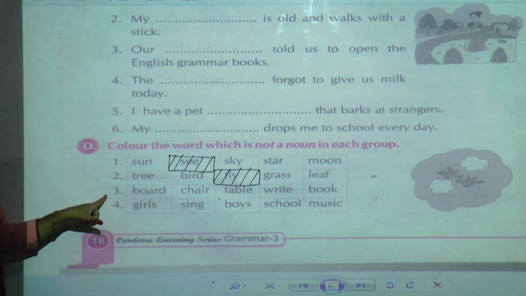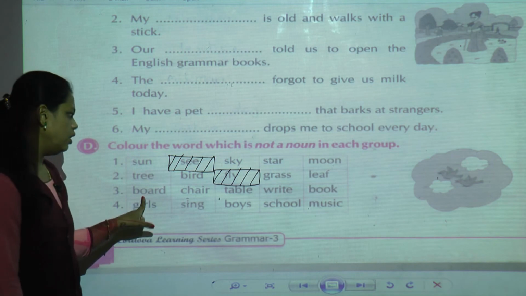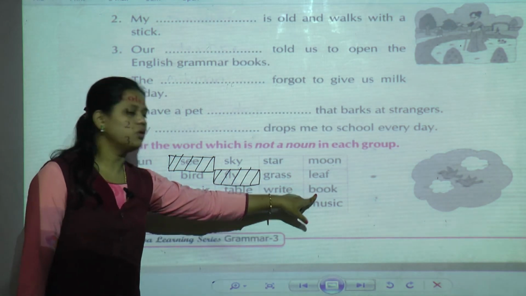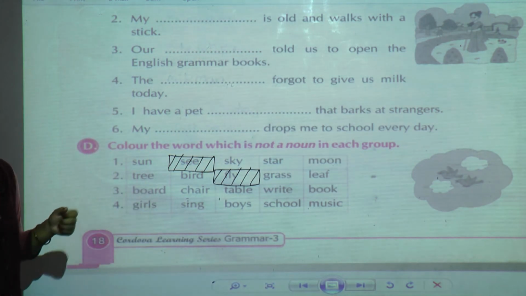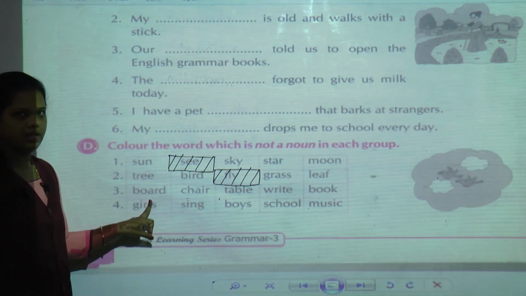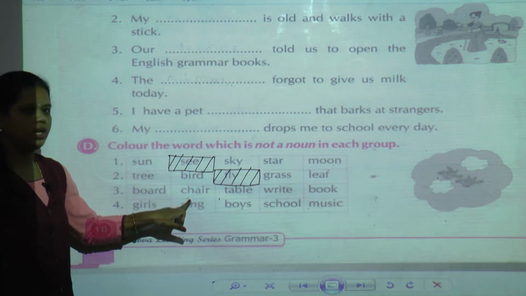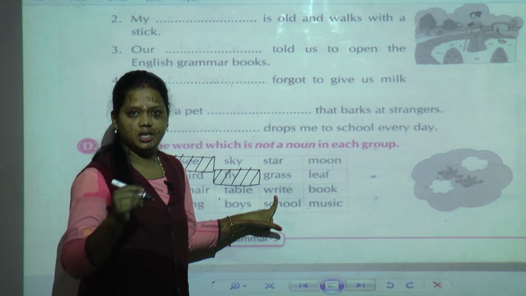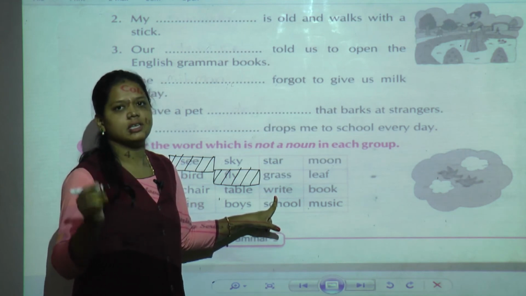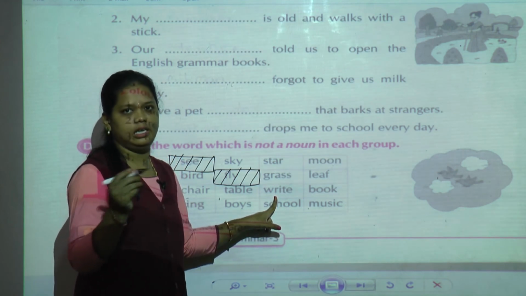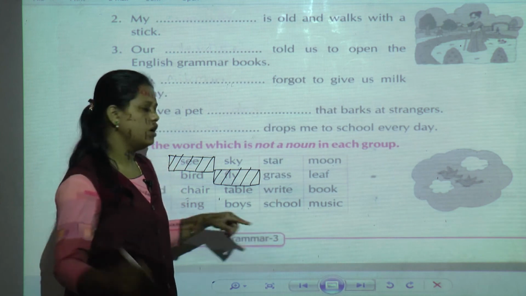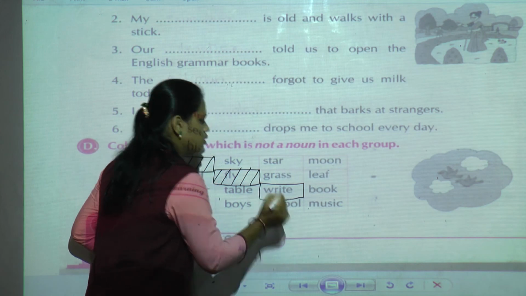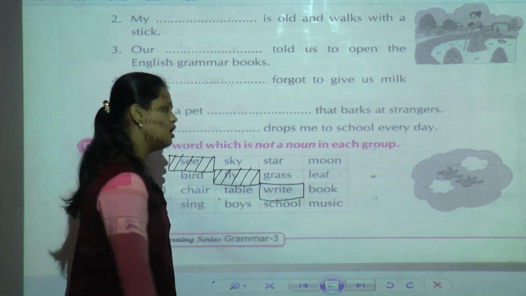Okay. Now third one is board, chair, table, write, book. These are things you can see: board, chair, table. Now next one, write means writing, whatever words or sentences, whatever homework your teacher gives daily, you are going to write it. So writing is an action. So this one is not a noun.